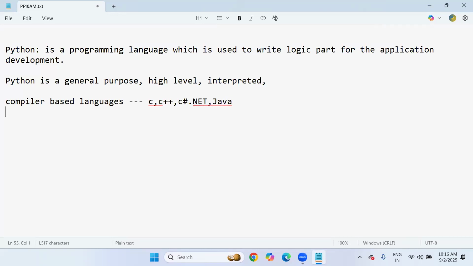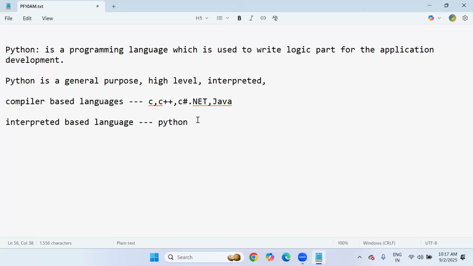These are all compiler based languages. And I'm saying that Python is an interpreted language. In most cases, all scripting languages are interpreted only, like JavaScript, Python, Shell script, Perl script. So Python is an interpreted language.